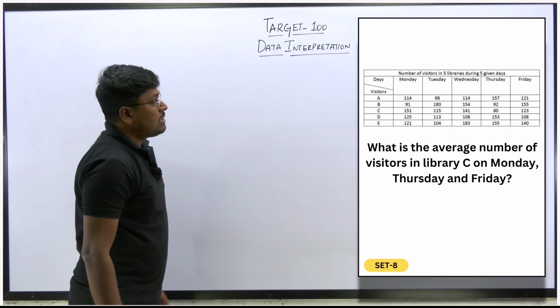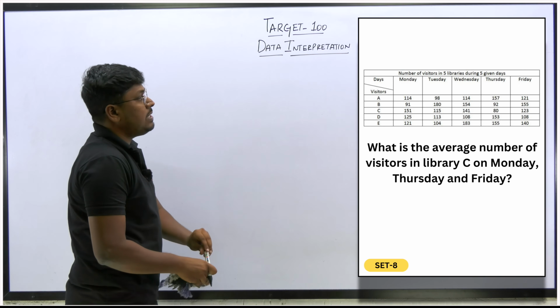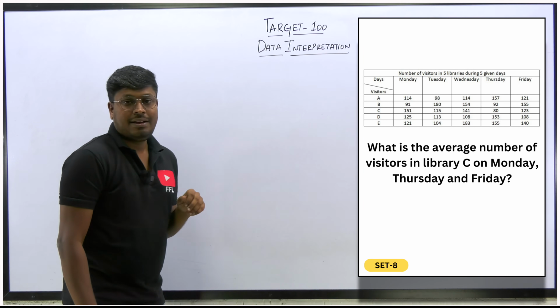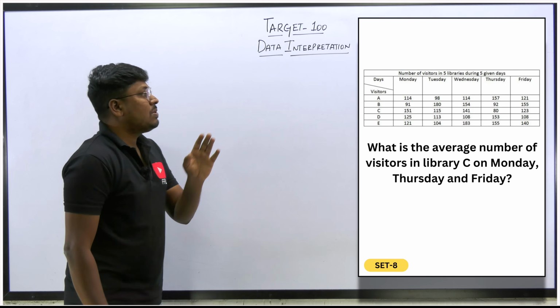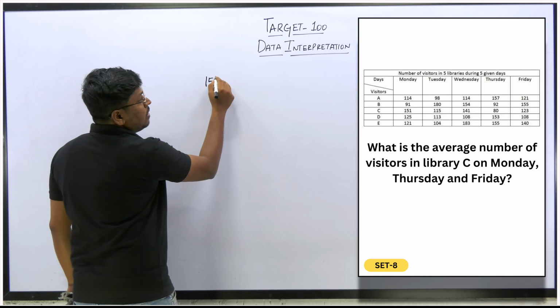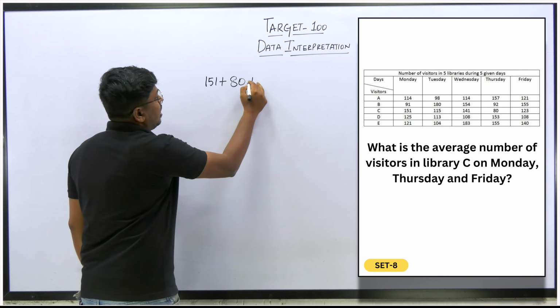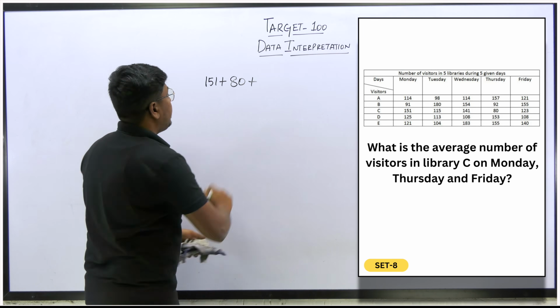Okay. So what is the third question? What is the average number of visitors in library C on Monday, Thursday and Friday? So we have to find the average. On library C, Monday will be 151, Thursday will be 80 and Friday will be 123.